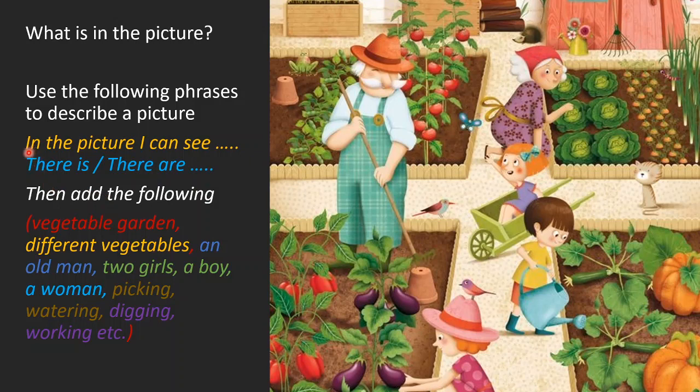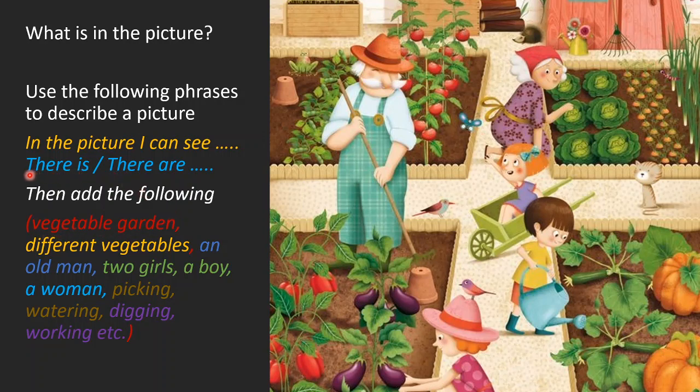Now I am going to join this yellow phrase with the red phrase. In the picture I can see a vegetable garden. So by joining yellow phrase with this red phrase, I am going to construct a sentence in this way. In the given picture, or in the picture, I can see a vegetable garden.